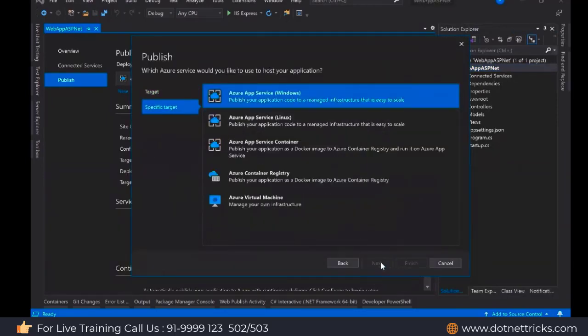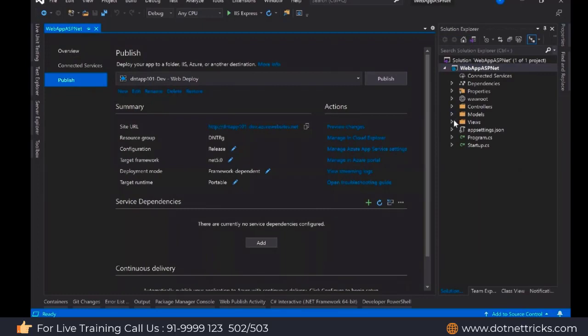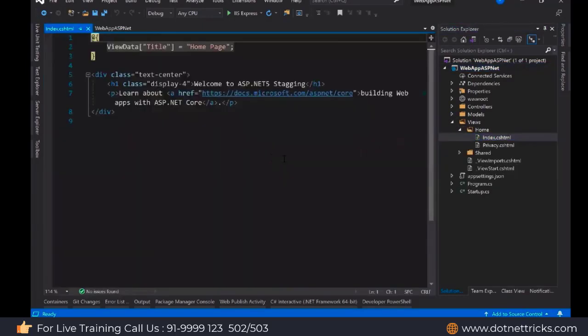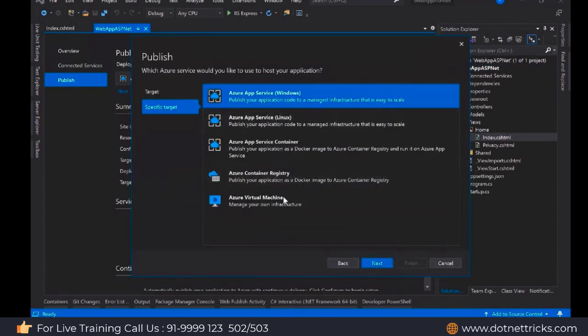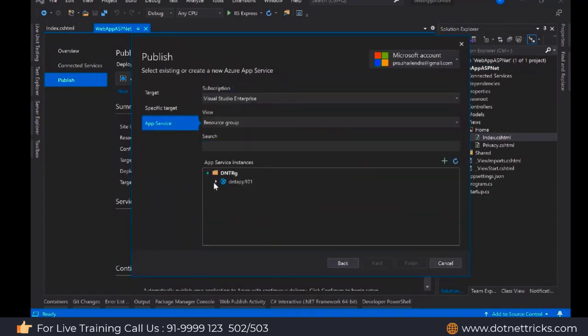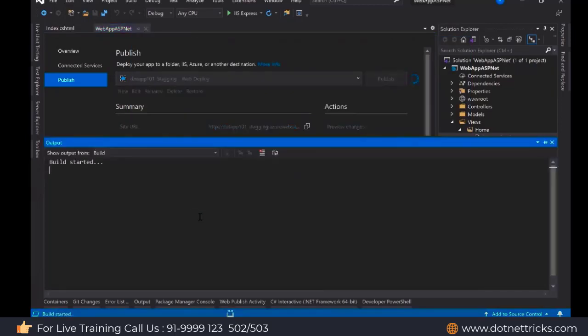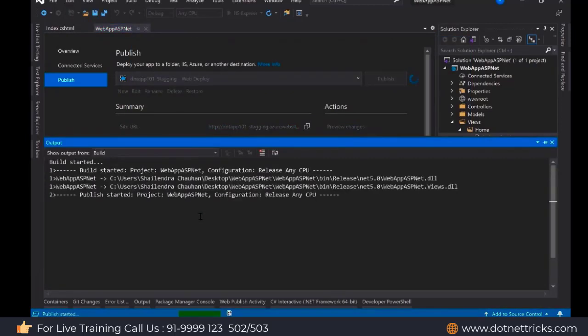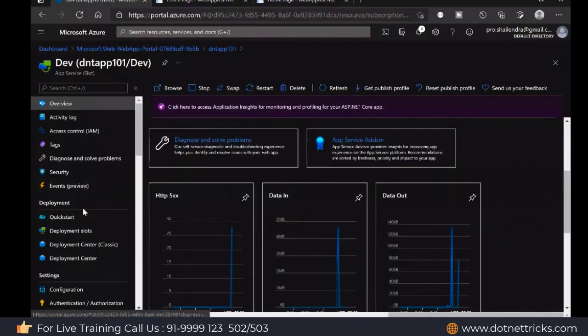Here I'm using the same, but this time we will select the slot as staging. Let me make one change so that you will identify it. Okay, staging change I have done. I just changed the label so that you will understand it. Staging. Click on the publish button. From the settings, it can be configured easily.